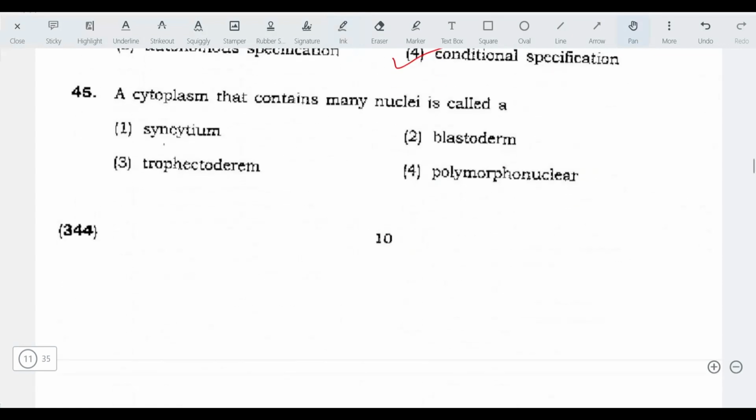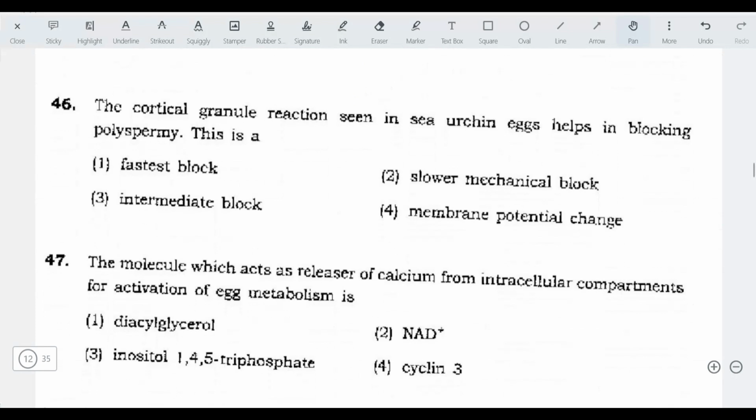Next question. A cytoplasm that contains many nuclei is called as syncytium. A syncytium is a multinucleated cell, where karyokinesis is occurring but there is no division of the outer cell membrane. Next question. Cortical granule reaction seen in sea urchin eggs helps in blocking polyspermy. This is a slower block of polyspermy, or slower mechanical block.